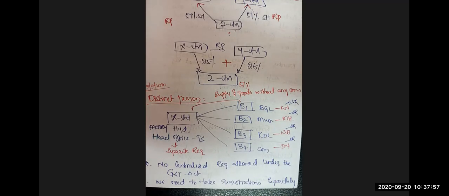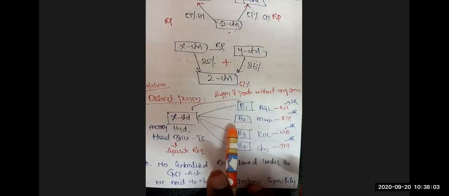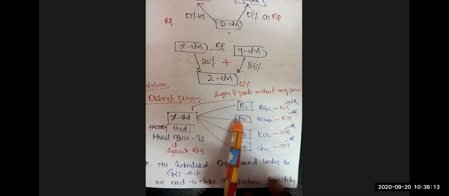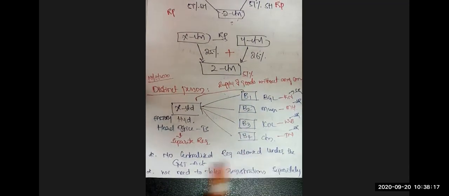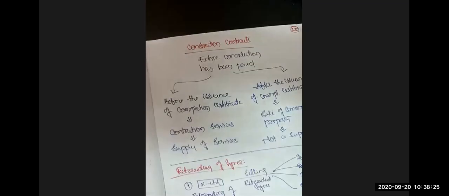Now, is it required to take a single registration for all these five premises or five separate registrations? It has to take five separate registrations since it has units in five different states. No centralized registration is allowed under the GST Act. We need to take the registration separately, state-wise.